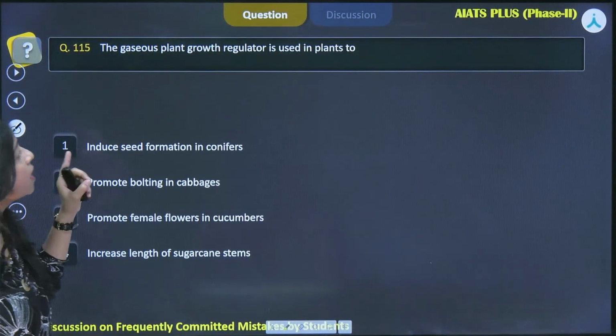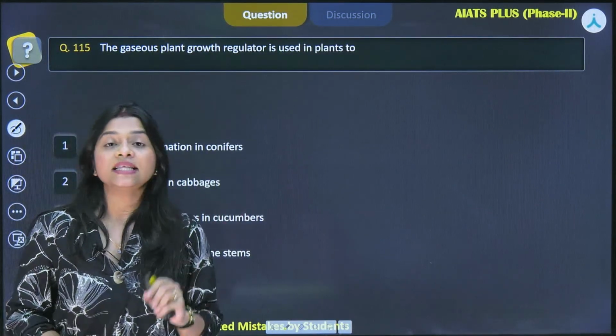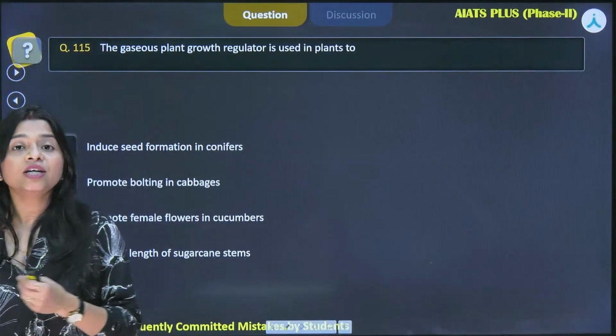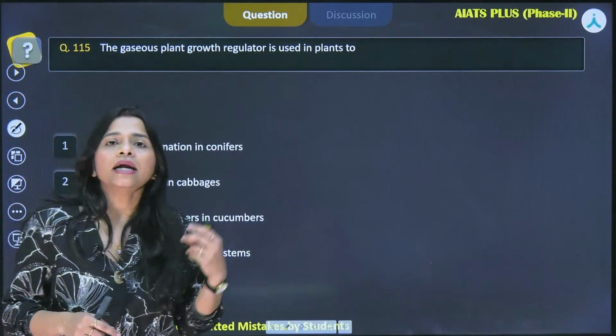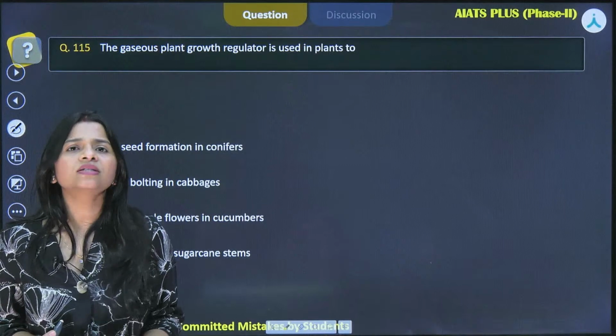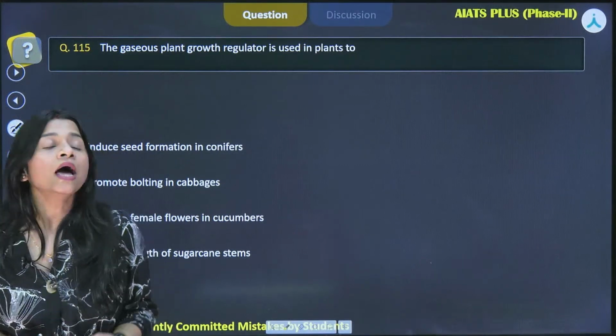The gaseous plant growth regulator is used in plants too. What is the role of that particular gaseous plant growth regulator? When we are discussing different plant growth hormones, we have ethylene, auxin, cytokinin, gibberellins, abscisic acid.